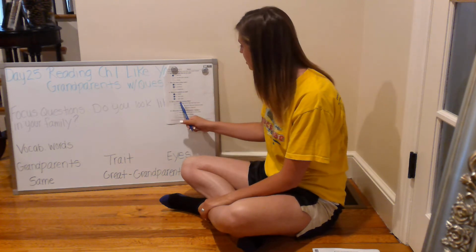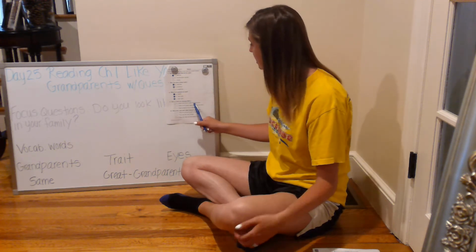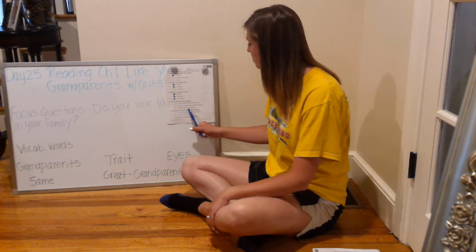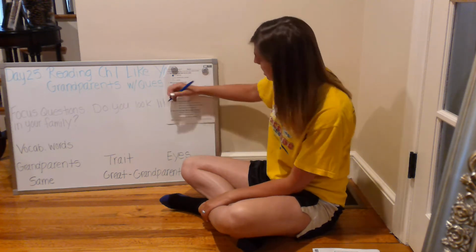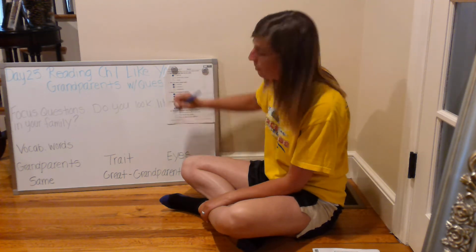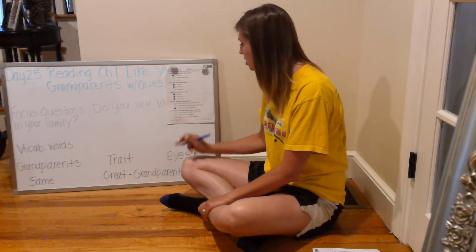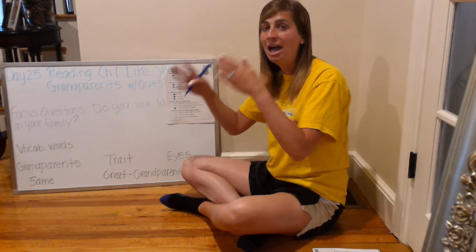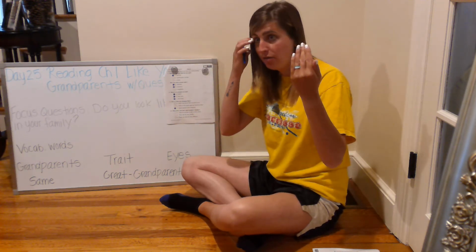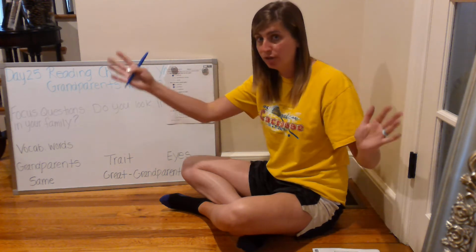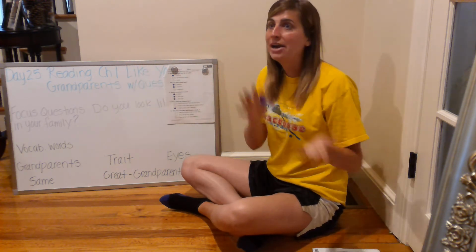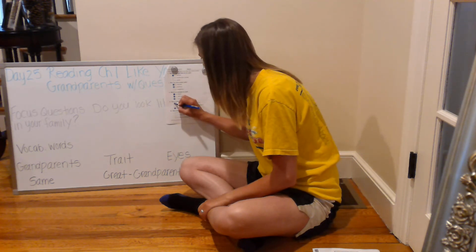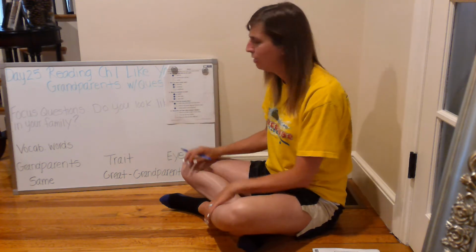Number 9. How is Claire like Grandma Barb? Claire has blonde hair and blue eyes. Claire is the same age as Grandma Barb. Claire wants to be a teacher. So C is correct. Claire wants to be a teacher, and Grandma Barb was a teacher. And then also A is correct. In our part of the story, we only heard that Claire and Grandma Barb have blue eyes. But if we were to read the longer version of the story, it talks about how Claire and Grandma Barb both have blonde hair. So if you didn't have A, that's perfectly fine as long as you had C. That's what we read about in the story.